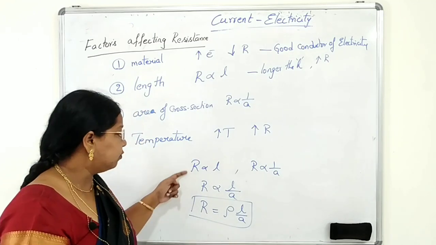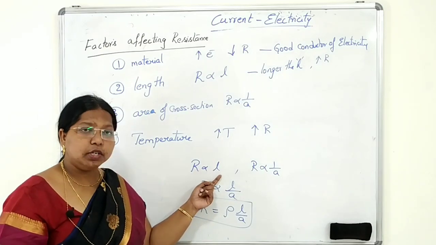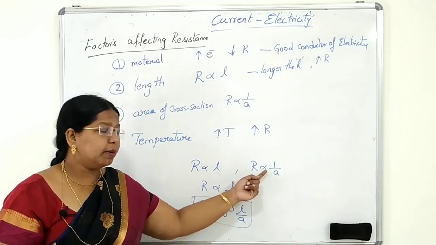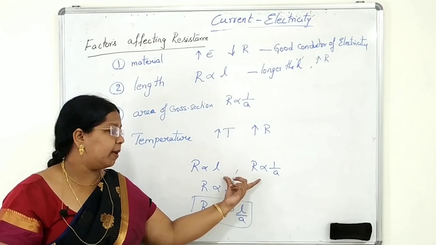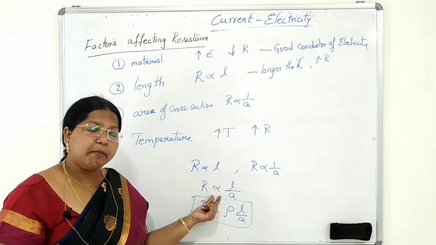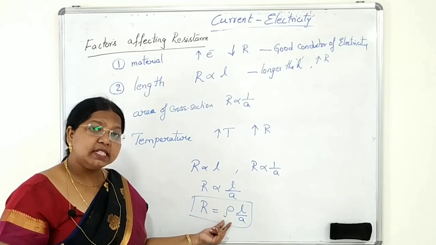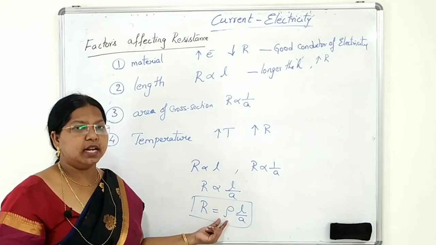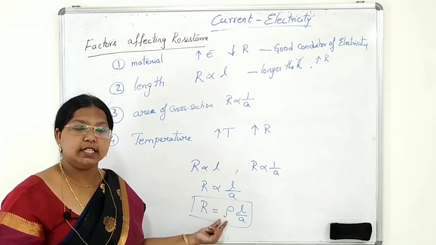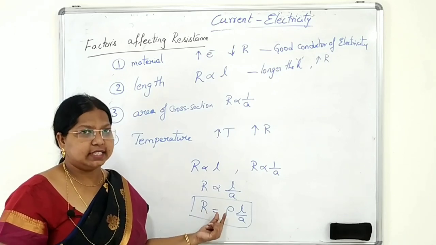Clear how we got this formula? R is directly proportional to L, and R is directly proportional to 1 by A. Combining these two, to remove the proportionality, we write the constant rho, called specific resistance or resistivity, the proportionality constant.